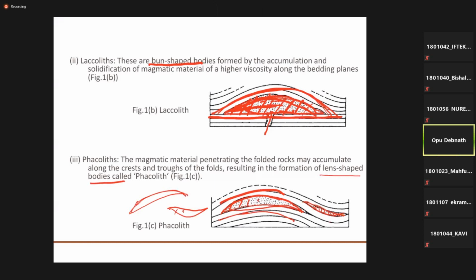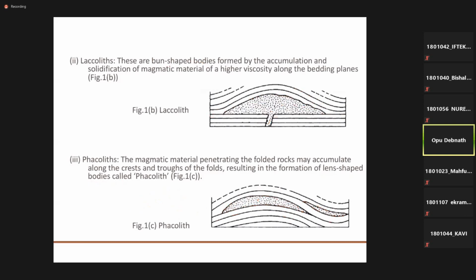Actually, the earth's crust has a very high temperature. So the inner part, near the earth's center, has liquid magma. When it comes towards the outer surface, or it moves, it gets cooled down. Later we will discuss how it cools down, and the rate of cooling and many other factors that have an influence. So we will discuss this later.